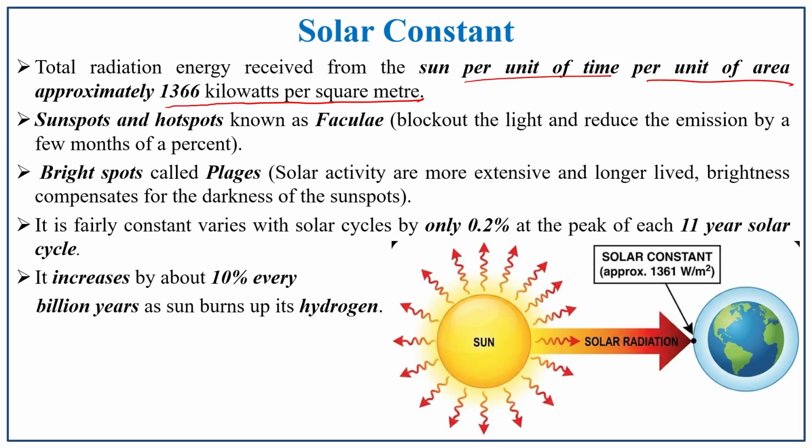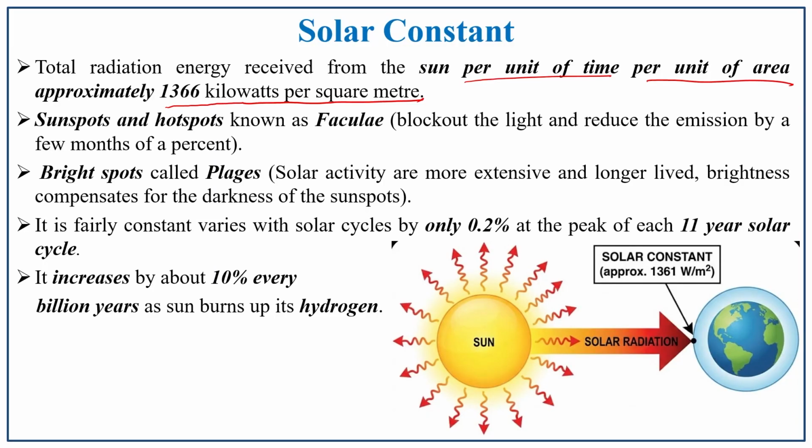Sunspots and hot spots are also known as faculae. What is meant by faculae? That is a blocking out of light. So, the light is blocked from the sun. That process is known as sunspot or hot spot, or also faculae, and it reduces the emission of light by a few tenths of a percent.